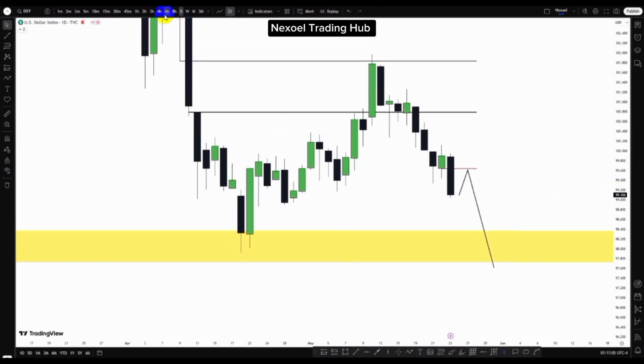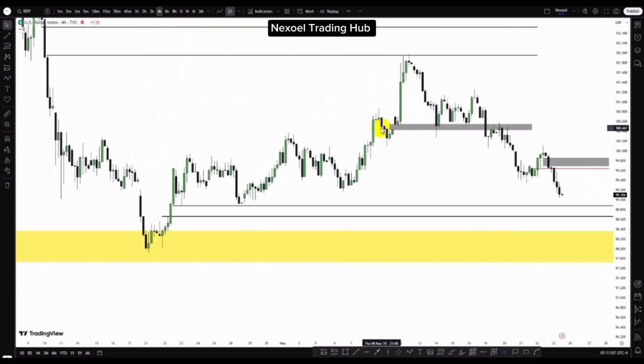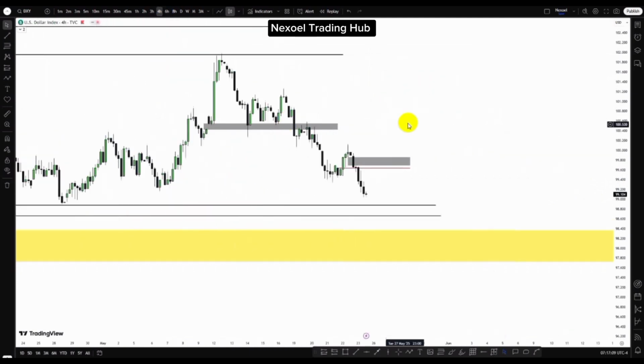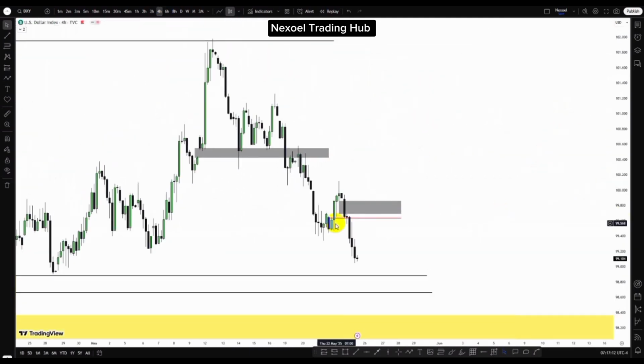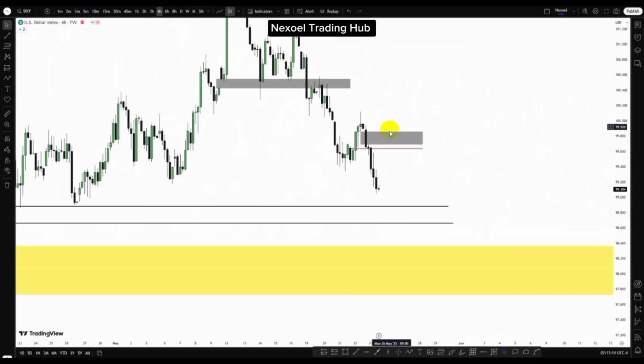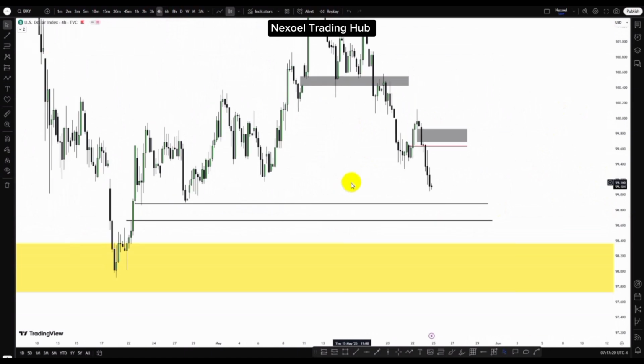So let's check the 4-hour time frame. So here in the 4-hour time frame, this is the daily bearish order block. We can see here we have this fair value gap in the 4-hour time frame, and price swept this sell side liquidity.